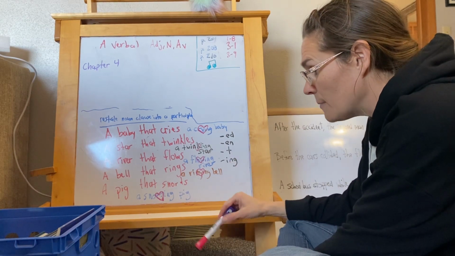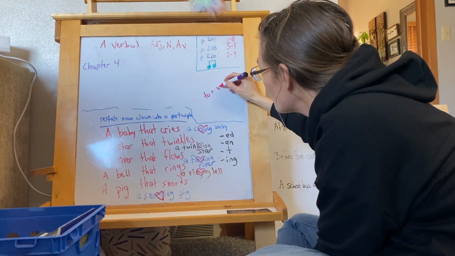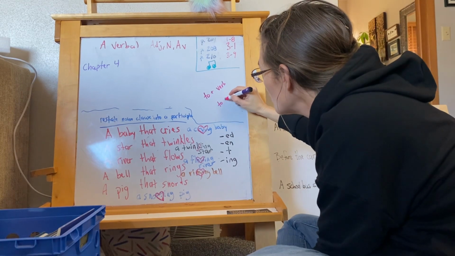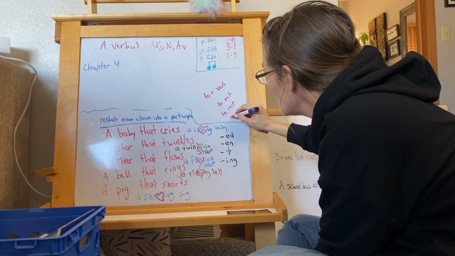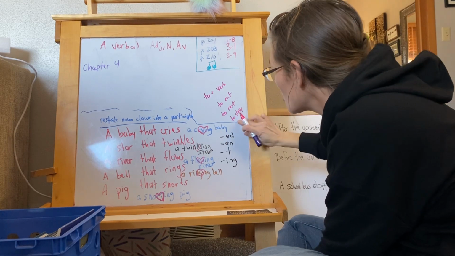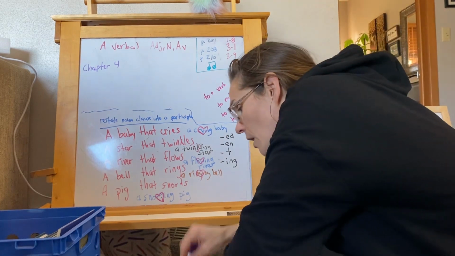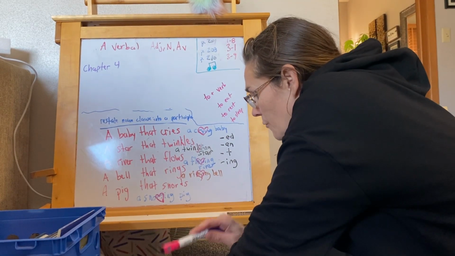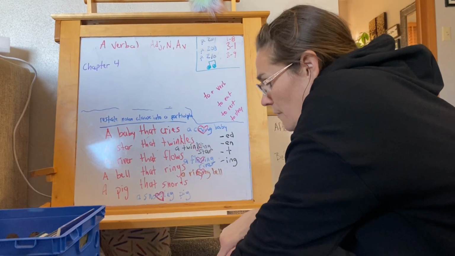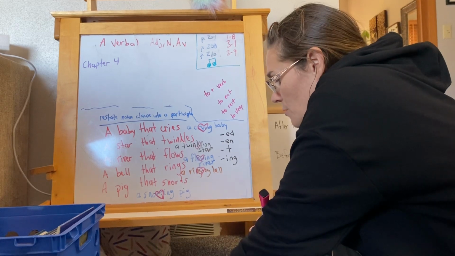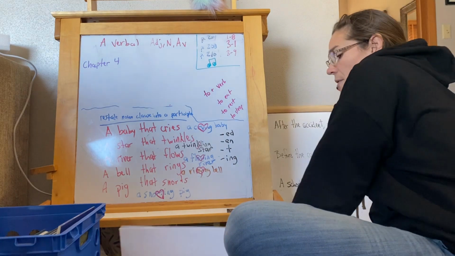An infinitive is a verbal. Remember what an infinitive is? An infinitive is to plus a verb. So to eat is an infinitive. To rest. To sleep. Those are all infinitives. It's an infinitive form. A verbal is a form of a verb that is used as an adjective, noun, or adverb. Okay? So, these are our sentences.